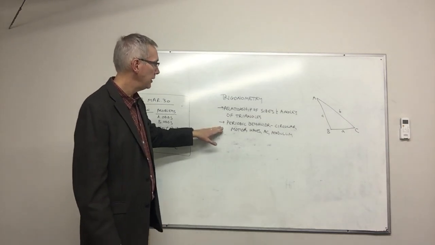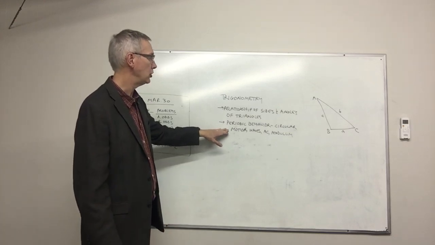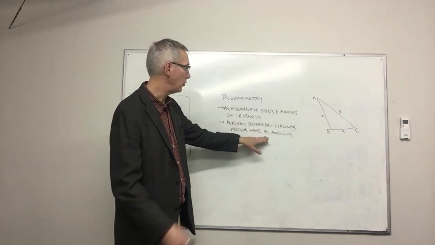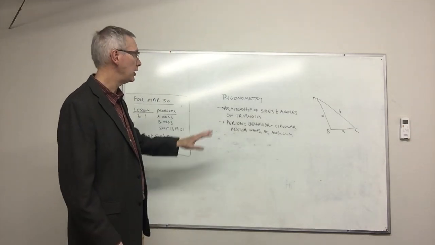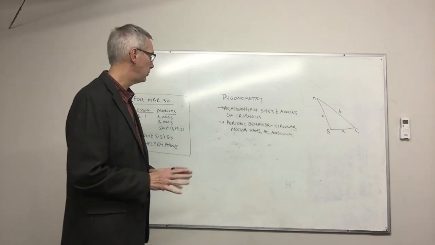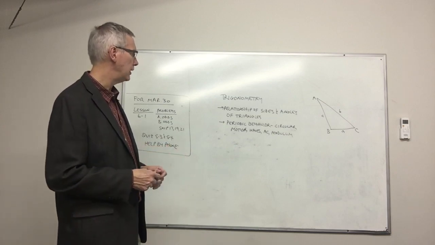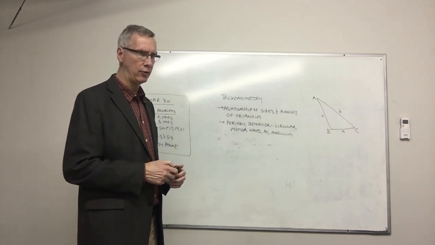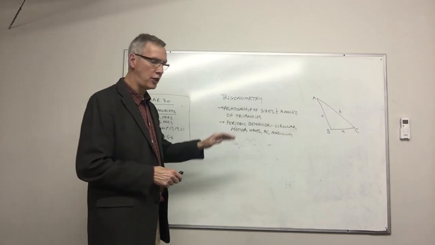We'll also be looking at how trigonometry describes periodic behavior, like circular motion and waves and AC current, alternating current in electricity, the motion of a pendulum back and forth. So trigonometry can be used to describe those periodic motions, and we'll get into that primarily in chapter 7. But we'll look at the unit circle and how it describes that behavior as we get to those lessons. But for now, our focus is on triangles.